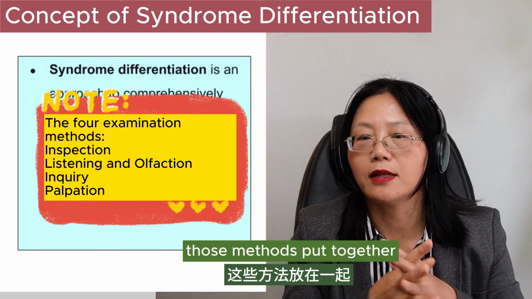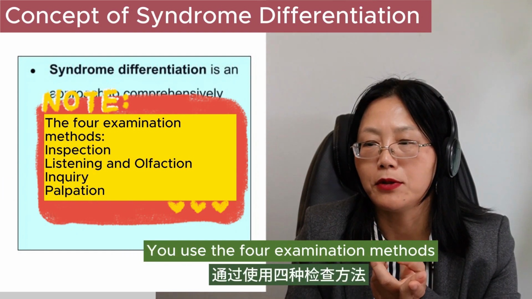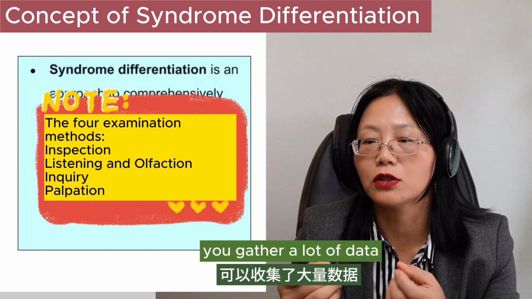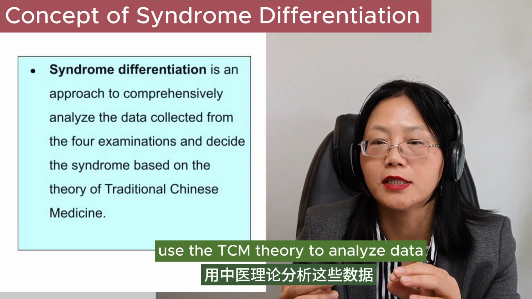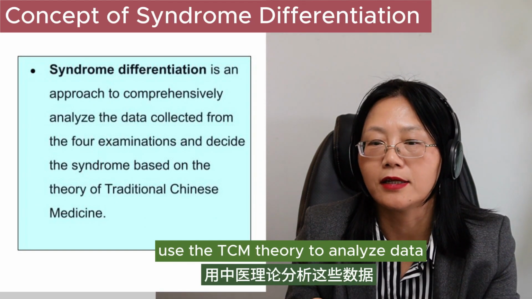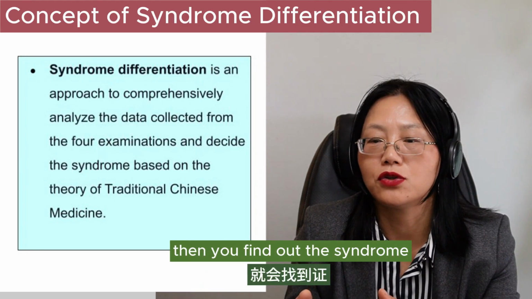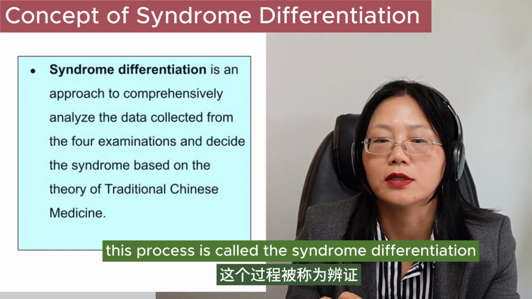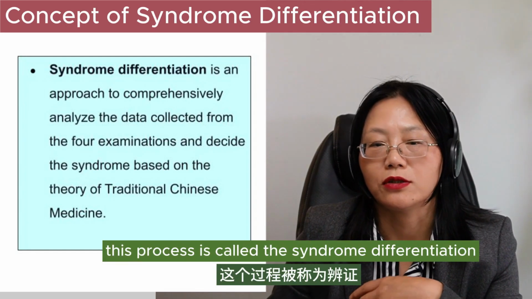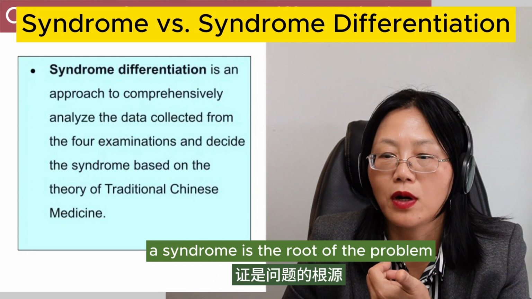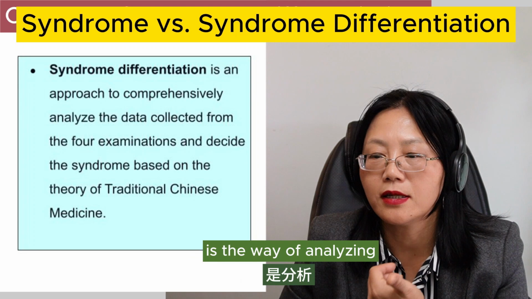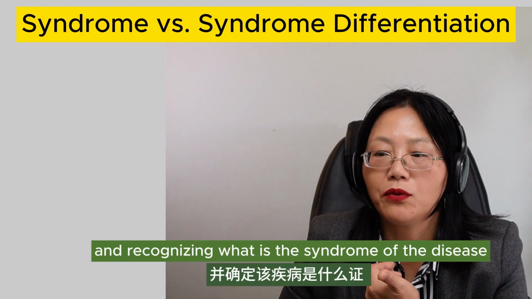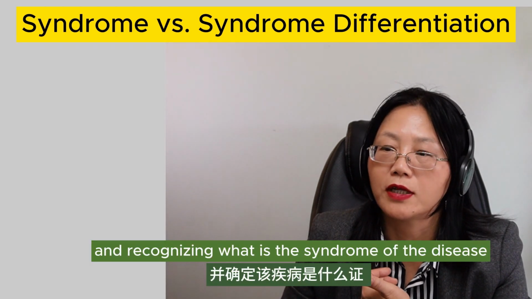Those methods together, you use the four examination methods, you gather a lot of data, and you analyze this data, use the TCM theory to analyze data, then you find out the syndrome. This process is called syndrome differentiation. Syndrome is the root of the problem, and syndrome differentiation is the way of analyzing, differentiating, and recognizing what is the syndrome of the disease.